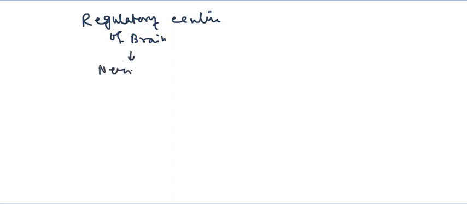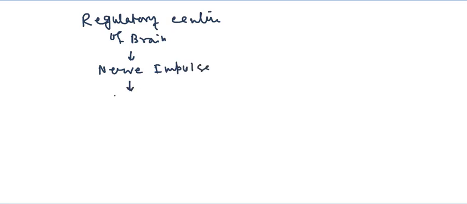Then the regulatory center of our brain actually produces the nerve impulse, right?